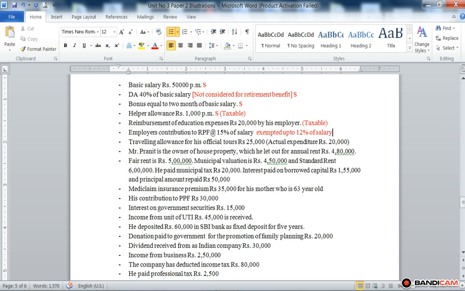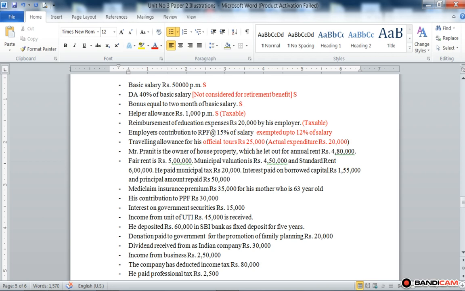Then traveling allowance for his official tour, rupees 25,000. Traveling allowance for official purpose is fully exempted. But here in brackets the actual expenditure incurred for this tour is given, that is 20,000. It means the employee saved rupees 5,000 and that 5,000 is taxable.